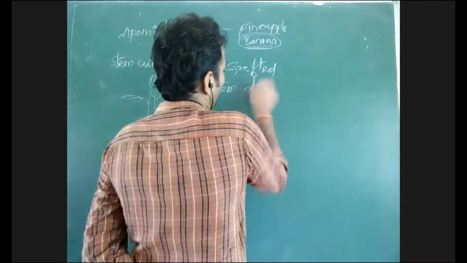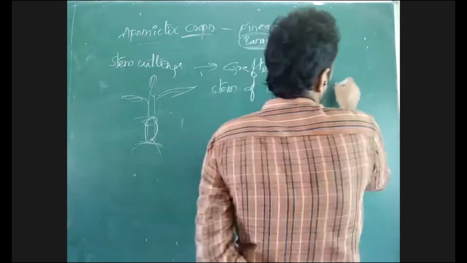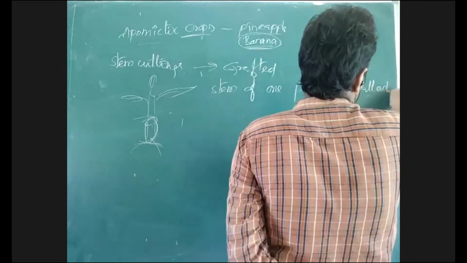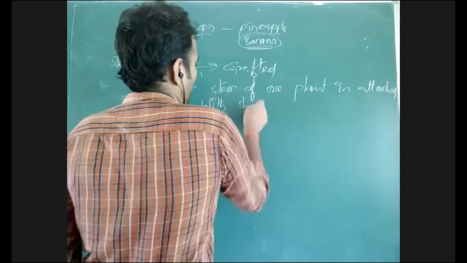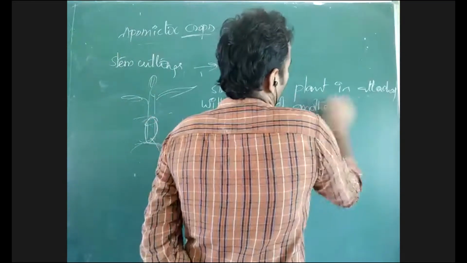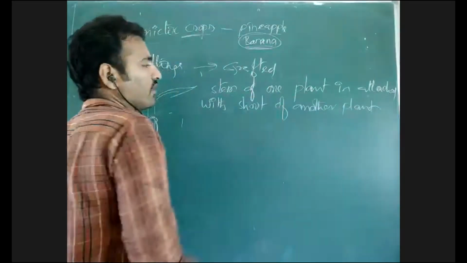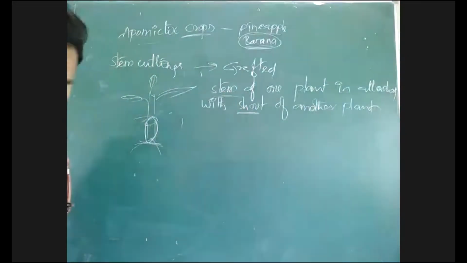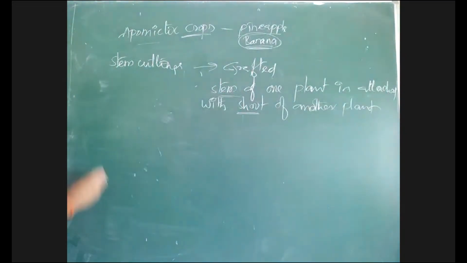Stem of one plant is attached with shoots of another plant. Don't get confused here. What is stem or what is shoot? Both are the same, na sir. Stem and shoot are both the same. I will give you an example with the help of a diagram so that you can understand.